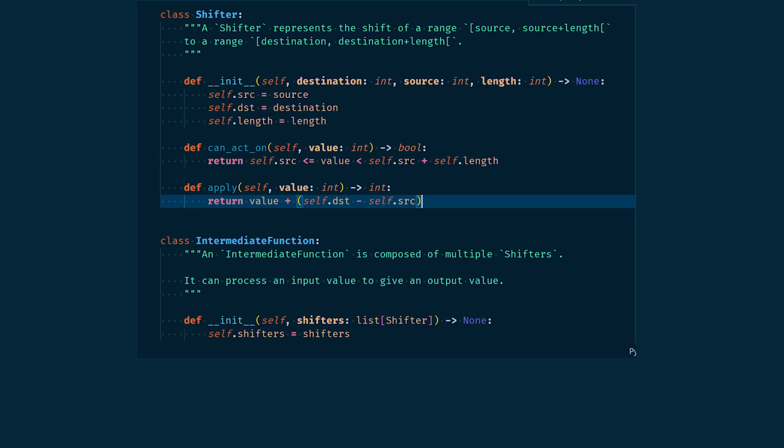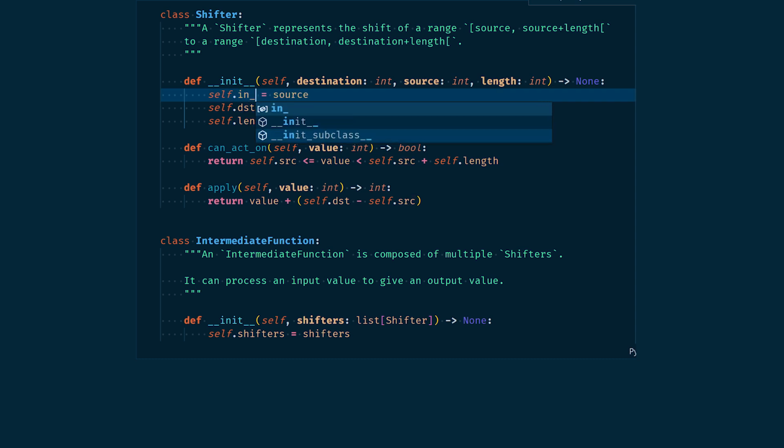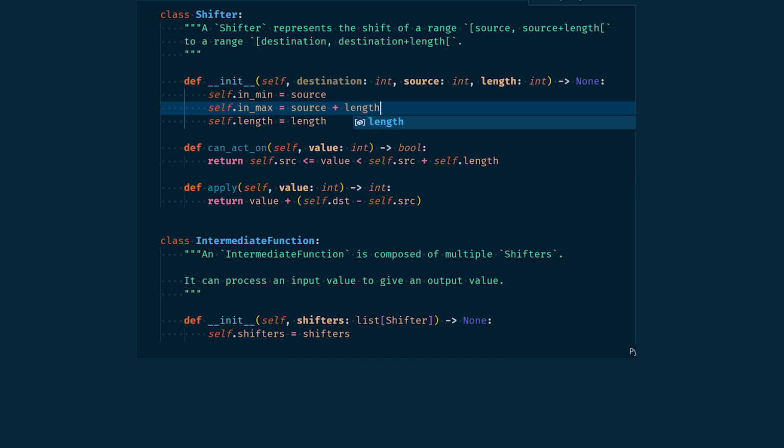It is quite nice to notice here that for any given shifter s, s.dest minus s.source and s.source plus s.length would always be constant values. We will talk later about optimizing algorithms, but here we would perform an extra subtraction or addition each time we want to test a value or to apply the mapping on it. Instead, we can modify the object like this. The object is constructed and used in the same way as before, but what happens inside is different. What is stored does not correspond exactly to what's been given during the construction of the objects, and if its methods do the same things as before, they do it a tiny bit better.